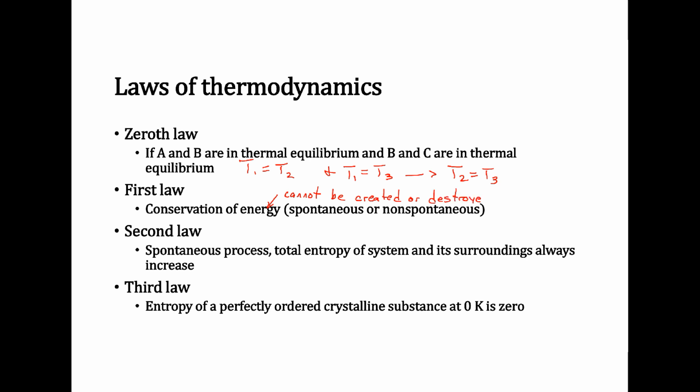So today what we want to do is really start to focus on that second and third law of thermodynamics. So the second law states that for a spontaneous process, the total entropy of a system and its surroundings always increases. So what we could say is that the entropy of the universe, delta S of universe, increases for a spontaneous process.